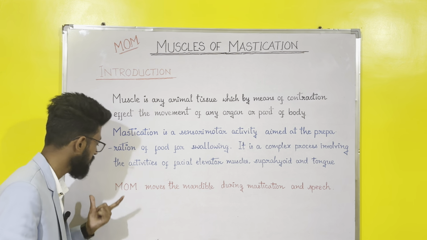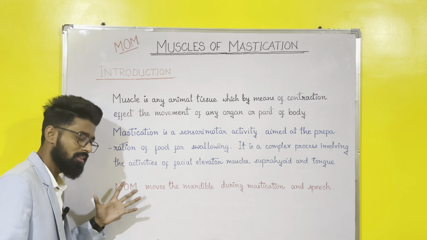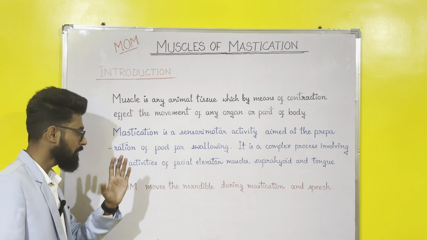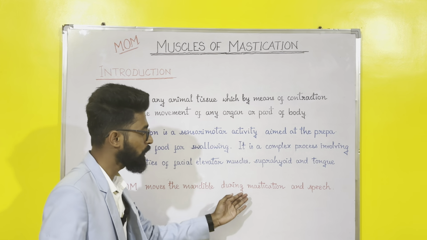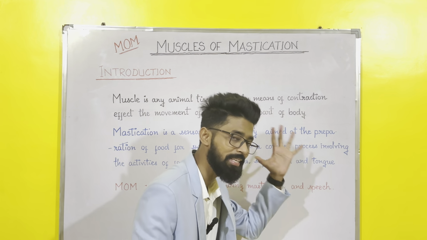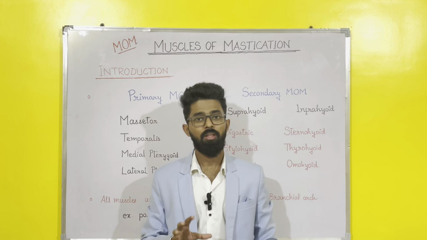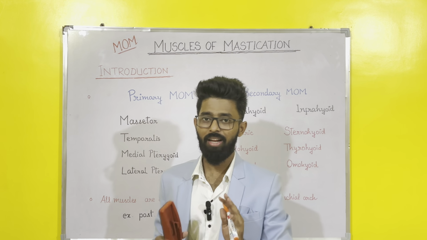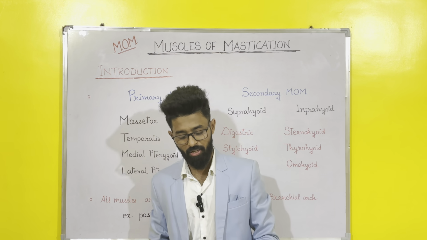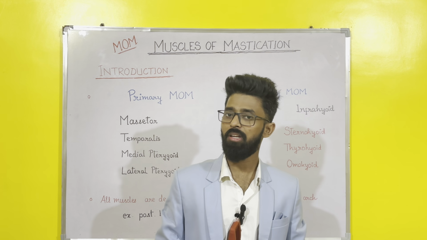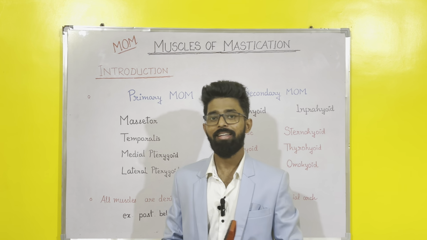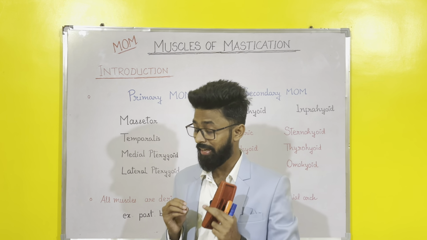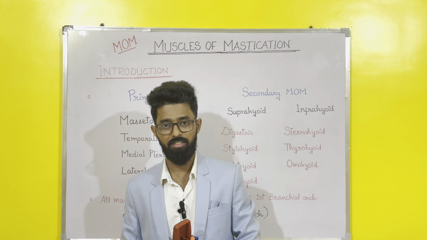Third point, what will we write? MOM. MOM is just a shortened form of muscles of mastication. Okay, so MOM moves the mandible during mastication and speech. The muscles of mastication are broadly divided or classified into two types. First is the primary muscles of mastication and the second is the accessory or secondary muscles of mastication.